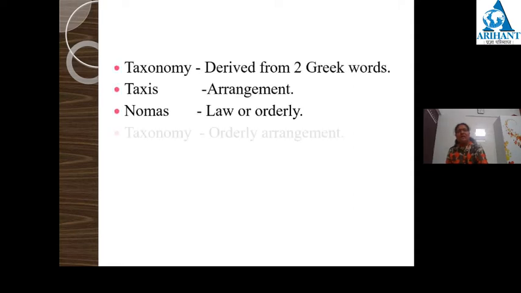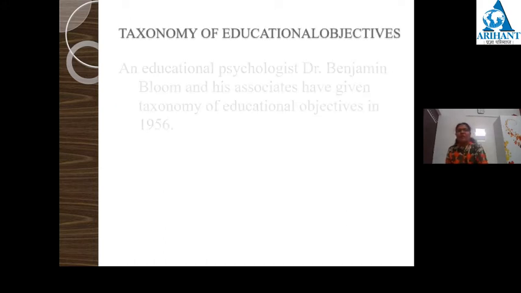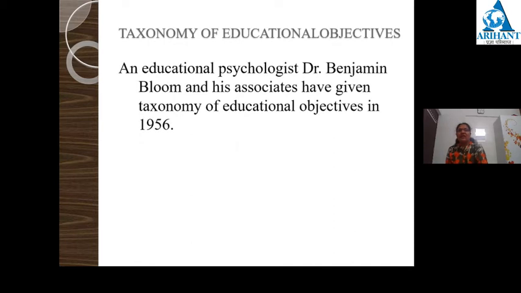Now, today we are going to discuss the taxonomy of educational objectives. As we know, taxonomy is derived from two Greek words. Taxis means arrangement and nomos means law or orderly. That's why taxonomy means orderly arrangement. As we have used this term while learning about the classification of plants or animals, in the same way, the taxonomy of educational objectives is given by Dr. Benjamin Bloom and his associates in 1956.